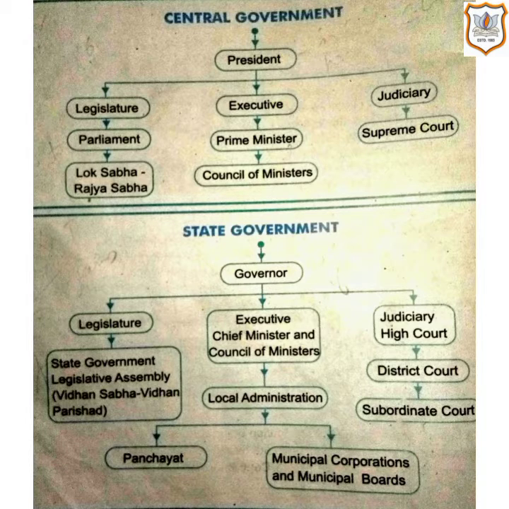The judiciary sees that the law is implemented well or not. If not, it has the power to punish the guilty and give justice, and the Supreme Court is the topmost court of India. The same pattern is seen in the state government, where the governor is at the topmost position. Under him comes the legislature, executive and the judiciary.